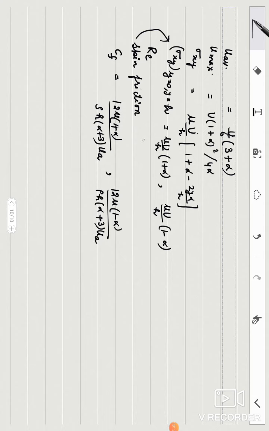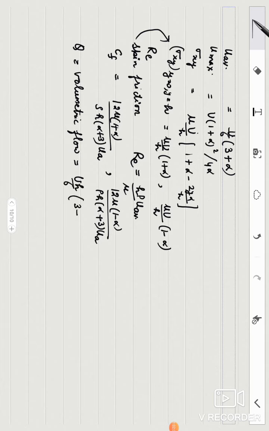And the Reynolds number will come out to be h upon mu, rho u average. Okay, so you calculate all these things yourself. You may also calculate Q, that means volumetric flow, with the help of U average. You just multiply this U average by H, the cross sectional area. So U H upon 6 into 3 plus alpha. These all things you have to calculate yourself.